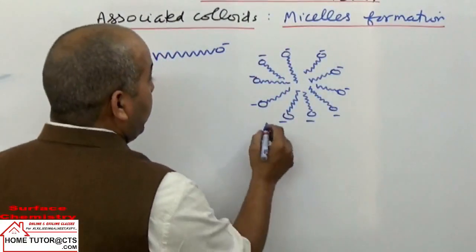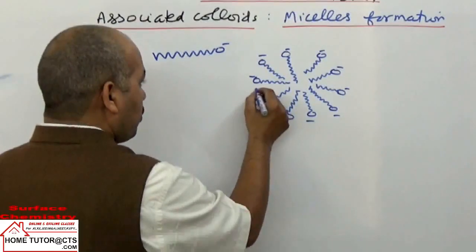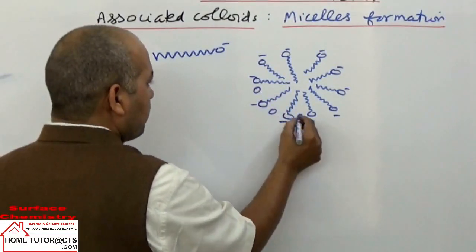So this kind of aggregation of ions will have a spherical shape, and we cannot draw more and more particles here.